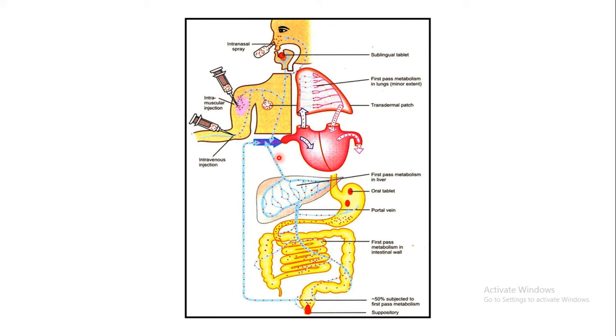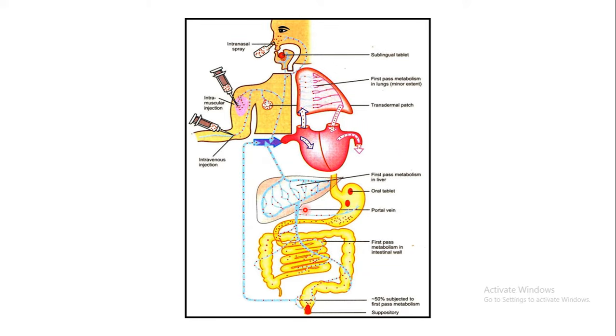Now let us briefly see the different routes by which a drug can be administered. In this particular route, orally, you can administer the drug. It will go into your stomach. So this is your oral tablet. From here the drug will dissolve and get released, and it will enter the systemic circulation. First it will go to the portal vein, and the portal vein will take it to the liver.